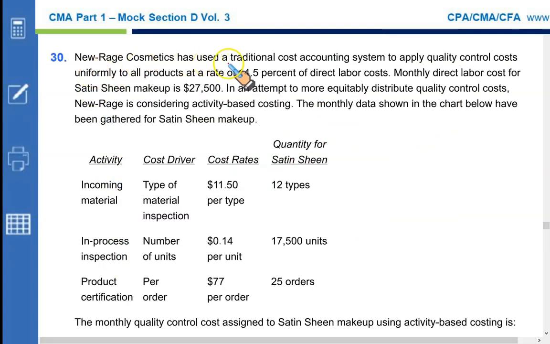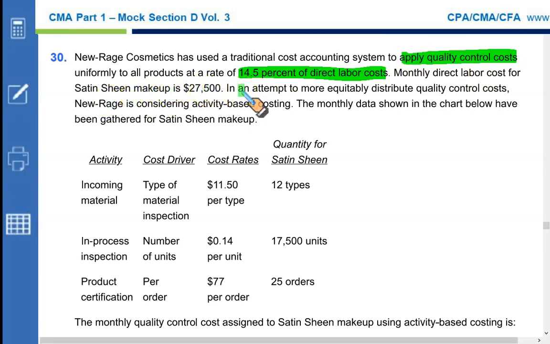New Age Cosmetics has used a traditional cost accounting system to apply quality control cost uniformly to all products at a rate of 14.5% of direct labor cost. This is how they have been applying the quality control cost historically. Monthly direct labor cost for satin sheen makeup is $27,500.